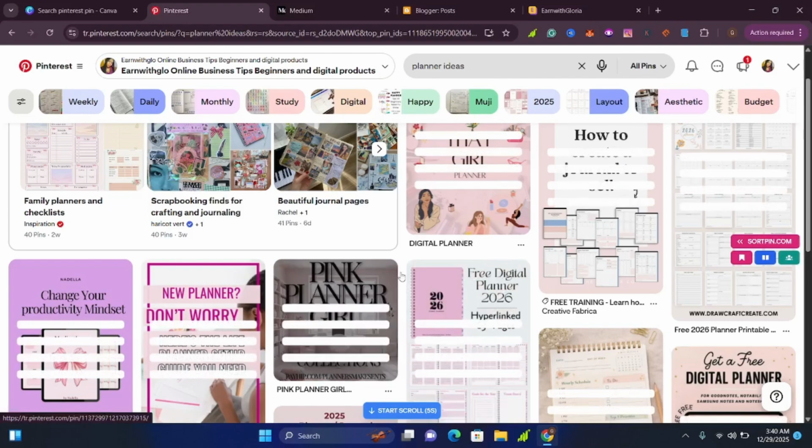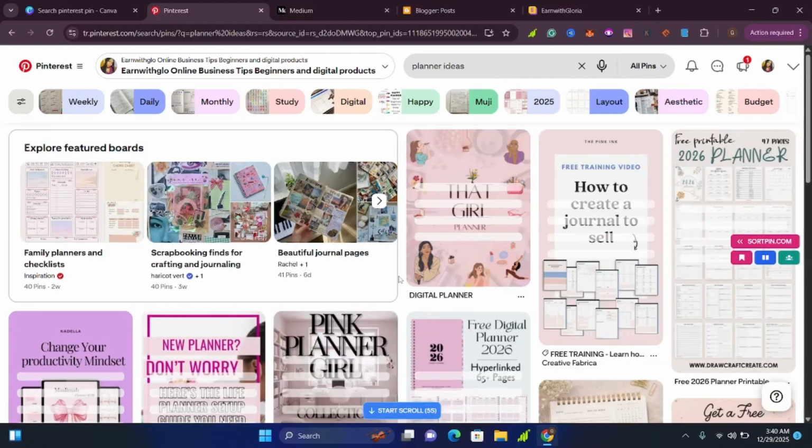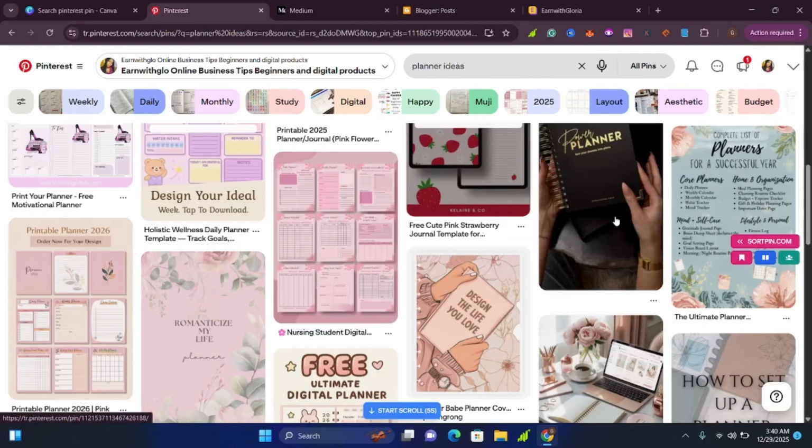So you can use Pinterest to promote your digital products even without having a following or without creating videos every day if you don't want. And if you want to create videos, you can just create a simple video, like when you are showcasing your digital product, like when you are using it, or you can even use AI to create the video for you. But if you don't want, you can just create simple pins like this.